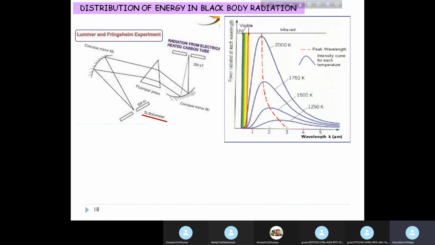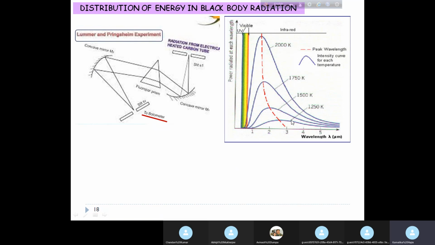Using the data from the bolometer, the graph is drawn. This is the typical graph, and I'm sure you have come across it when you did quantum theory in your second or third semester. You can see that the power radiated is plotted against increasing wavelength.